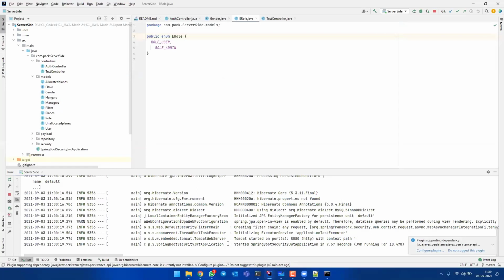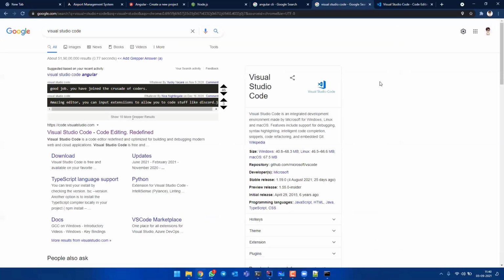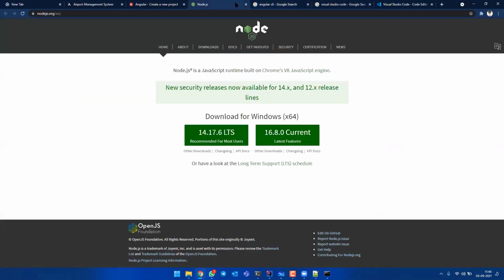I want to show you one project, right? In the end, that project is being run in the back end here. That is why this console is running. This is what IntelliJ looks like. I used to use Eclipse, but I've changed to IntelliJ recently. I think IntelliJ suits me. But you can use Eclipse also for Java, and PyCharm or anything for Python code. So these are the tools which you require for starting your Angular journey.